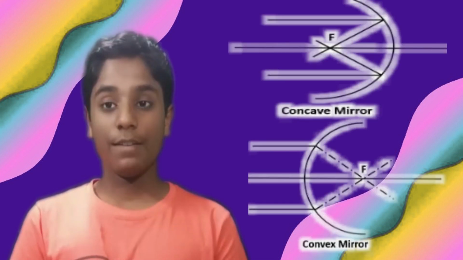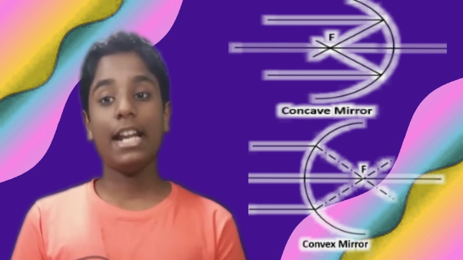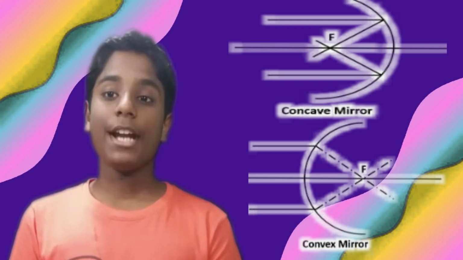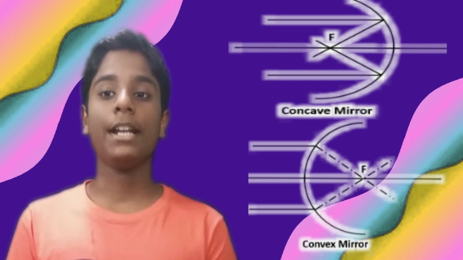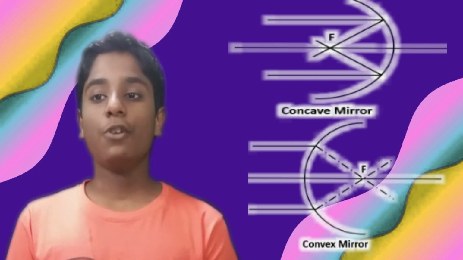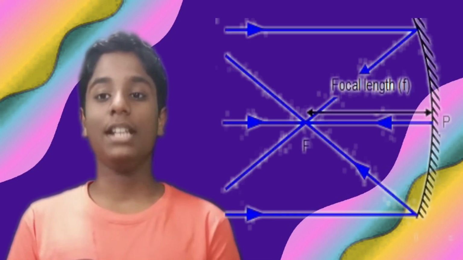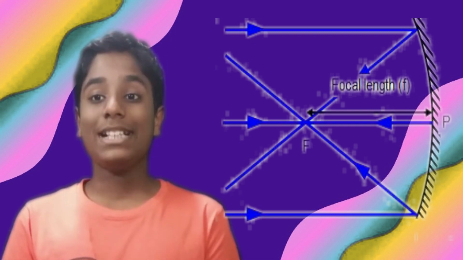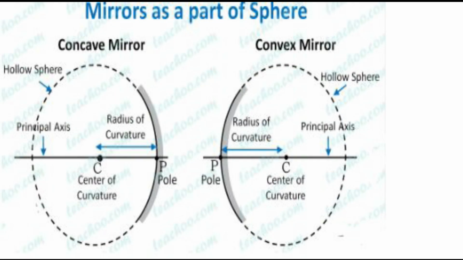The next one is the focus. When a parallel beam of light, parallel to the principal axis, is incident on a spherical mirror, after reflection, they meet or appear to meet at a point on the principal axis. This point on the principal axis is called the focus. It is denoted by capital F. And the last one is the focal length. The distance between the focus and the pole is called the focal length. The focal length is denoted by small f.